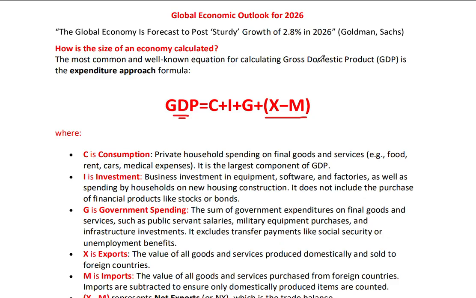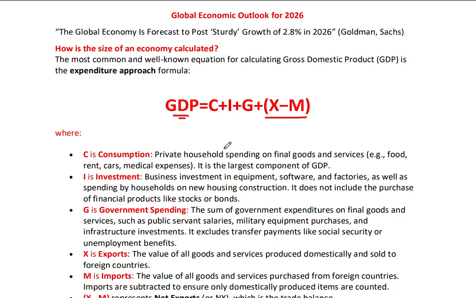As a reminder, in calculating GDP or economic growth, the major index that is used to calculate the value of goods and services produced in a given economy in a particular period of time, usually a year, is GDP. And the most common approach that is used to calculate GDP, or gross domestic product, is the expenditure approach. GDP is calculated as C plus I plus G plus X minus M,